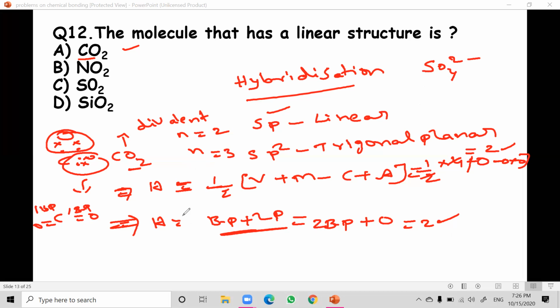If H value is equal to 2, it is sp, which means linear shape. If H value is equal to 3, it is sp2 and trigonal planar shape. And if they have lone pairs, then the shape is distorted and the hybridization is different. So you can use VSEPR theory as well as hybridization for solving this type of questions. Both these topics are most important, VSEPR theory as well as hybridization. I hope it is clear.